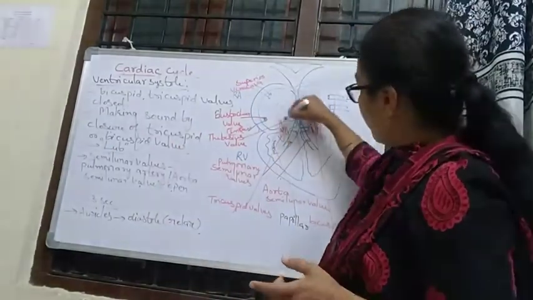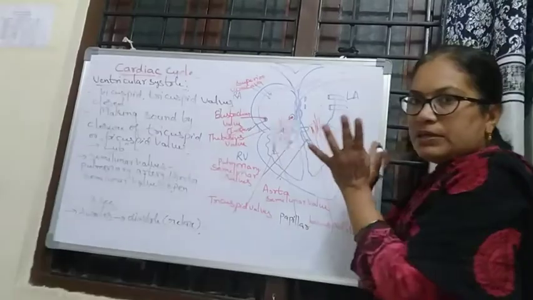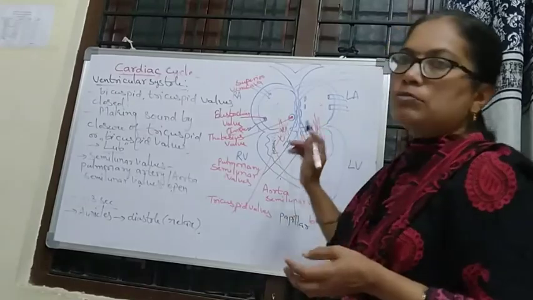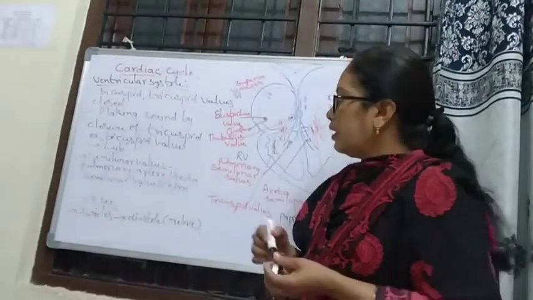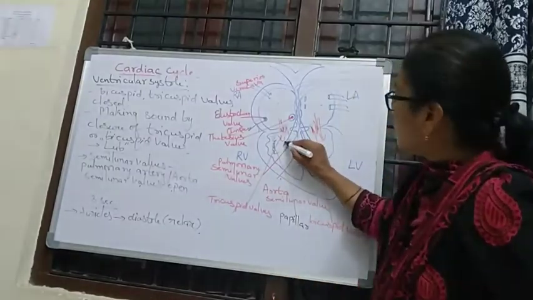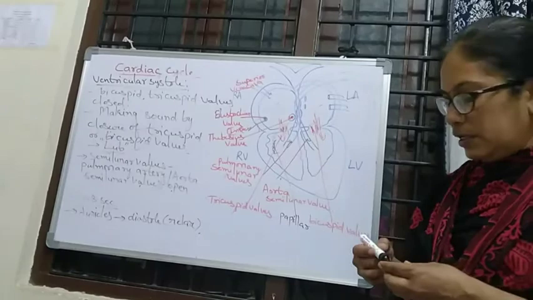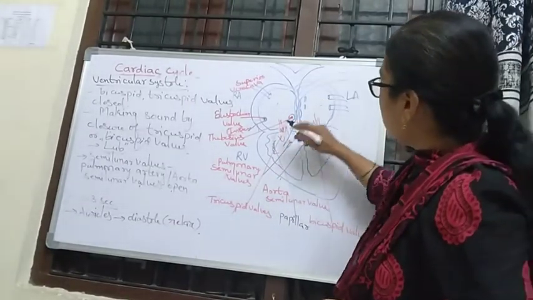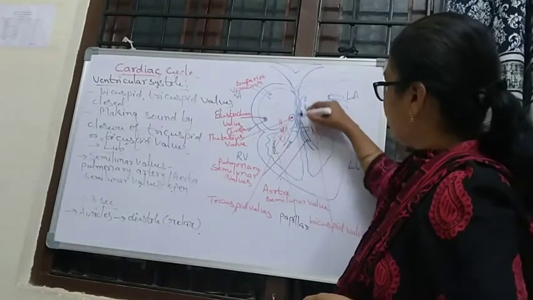When the blood has entered the ventricles and the ventricles contract, at that time the tricuspid and bicuspid valves will be closed, and they make the sound lub. These are the semilunar valves, and they are opened to let the blood pass from here in this way.